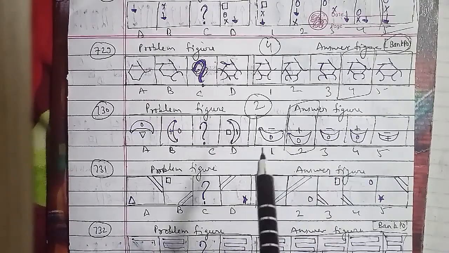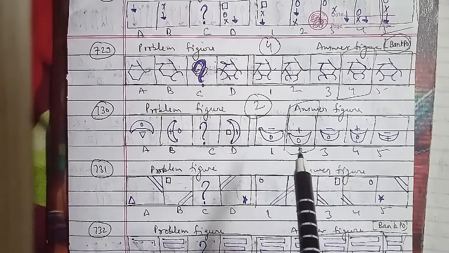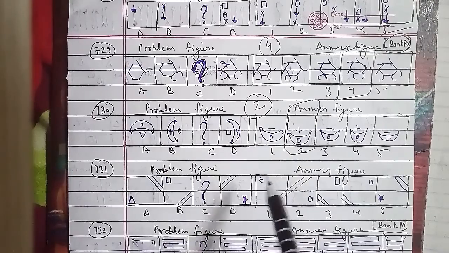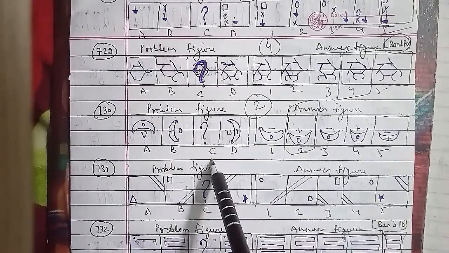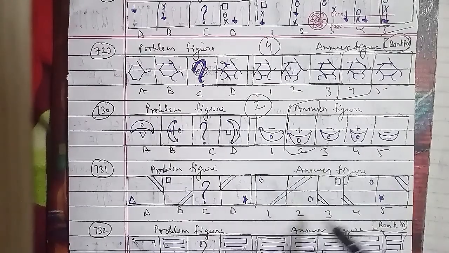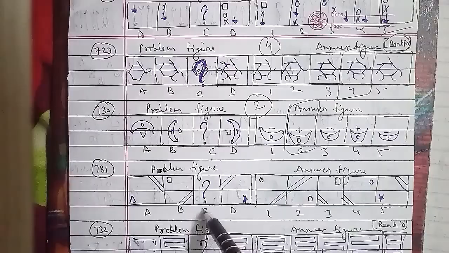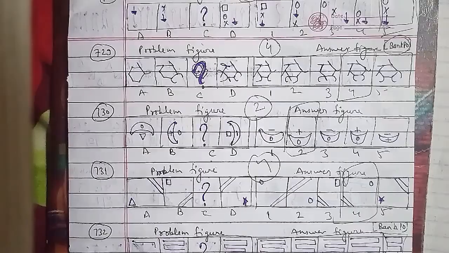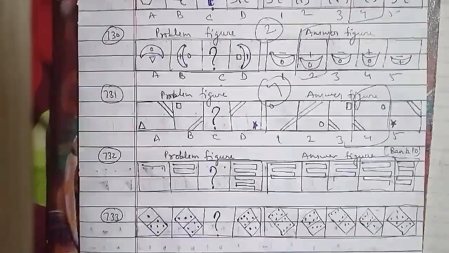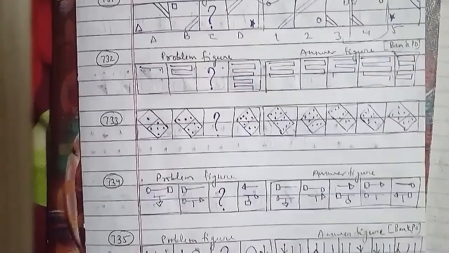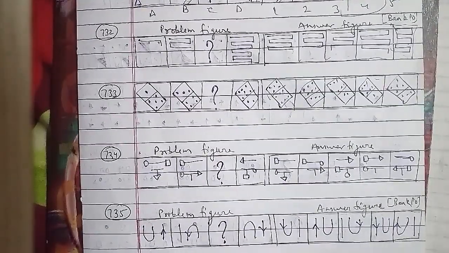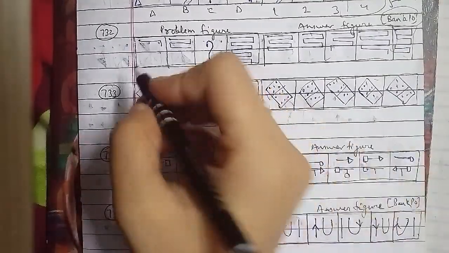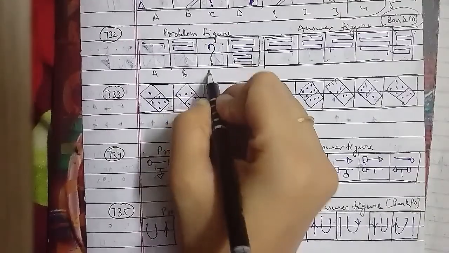In these types of cases, we have to find that the figure rotates 90 degrees anti-clockwise in each step, and the signs inside the figure become the outer signs, and a new sign appears inside as well. With reference to the question, the 3, 4 and 5 lines are added in subsequent steps. So we can say that the first figure will be the right answer for this question here.